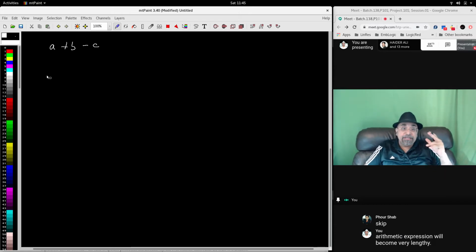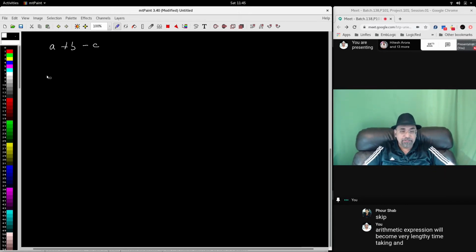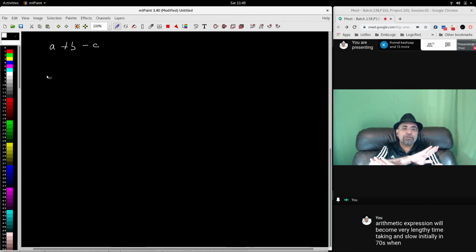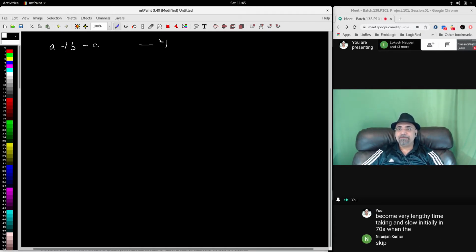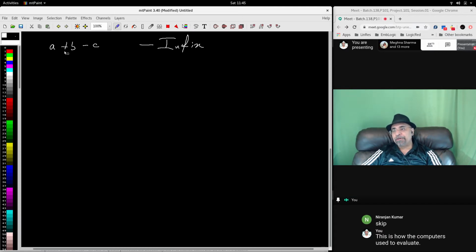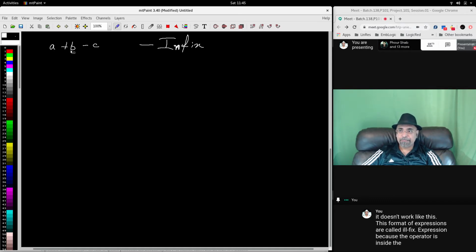Initially, in the 70s, when calculators were first created, this is how computers used to evaluate. But today, it doesn't work like this. This format of expression is called infix expression because the operator is inside the operands. I repeat, it's called infix because the operator is inside the operands A and B.